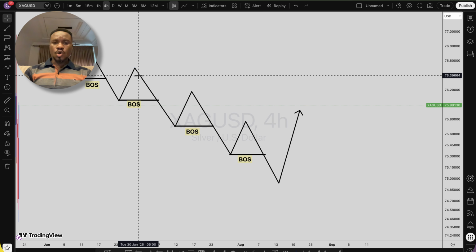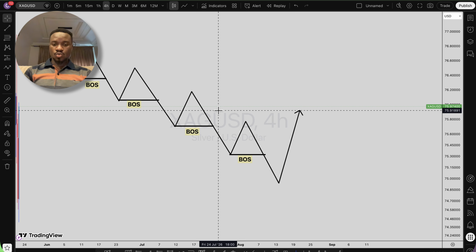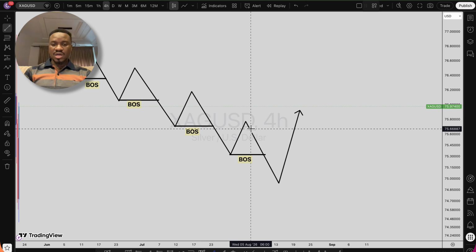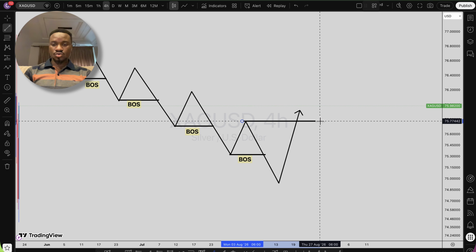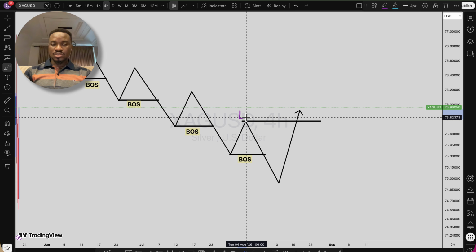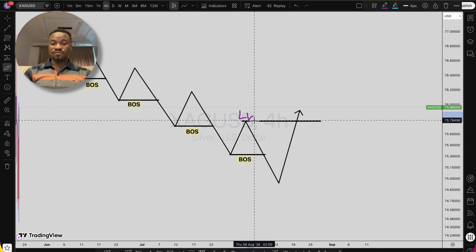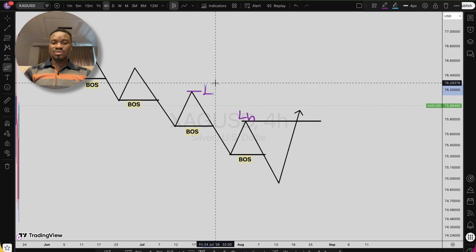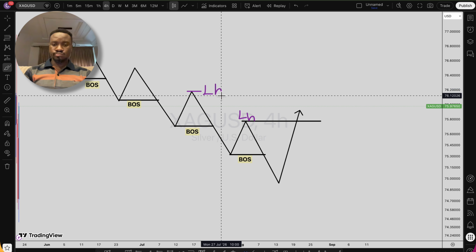Now at the top we have lower highs, lower lows. So when price takes out these lower highs right here, the first lower high, you don't call it a change of character. What we have right here is simply price taking out these lower high swings. This is the first time price is taking out our lower high swings right here. So this doesn't mean the market has changed into a bullish market.